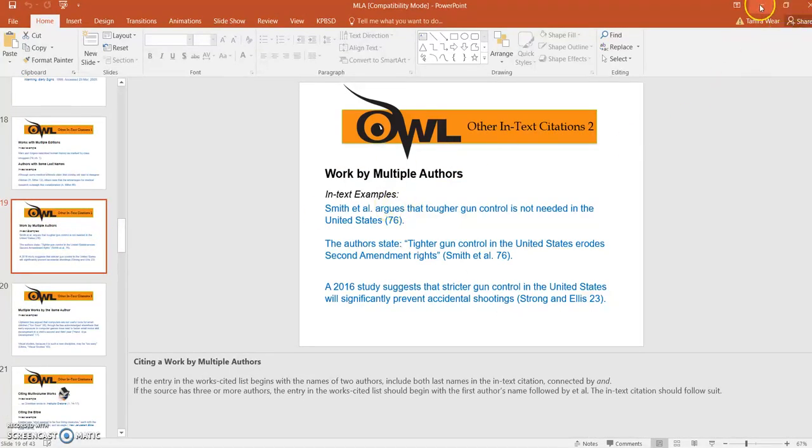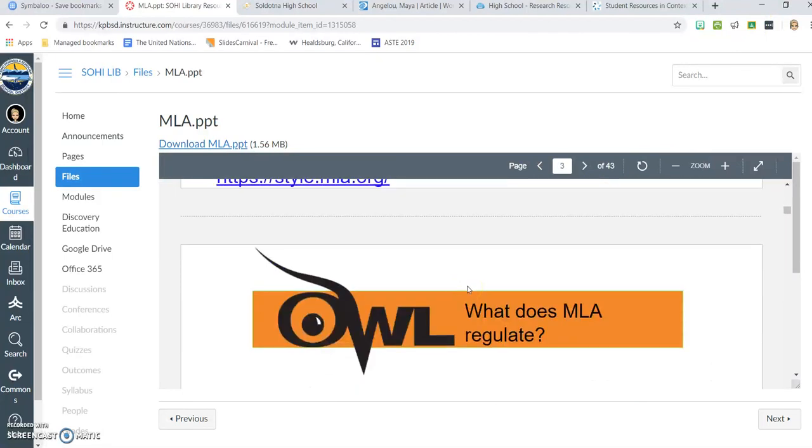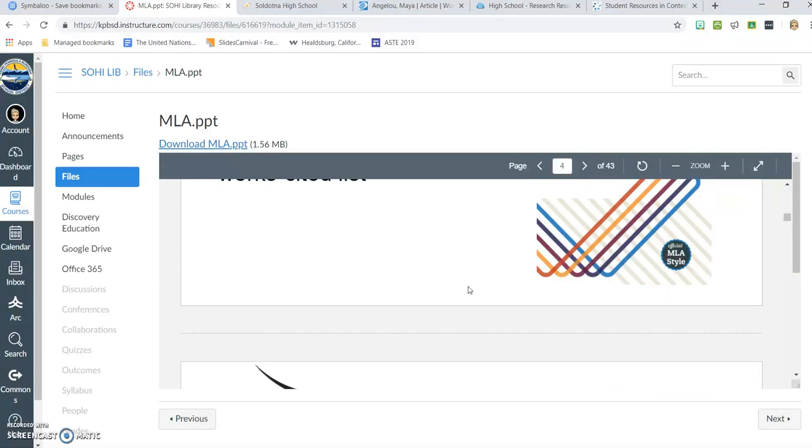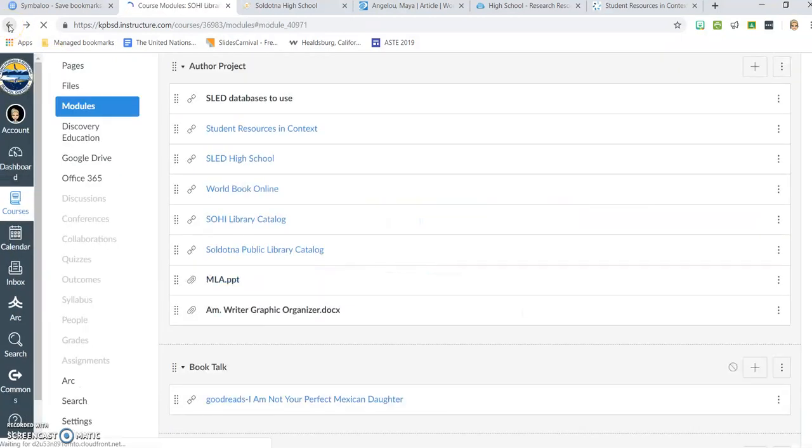And again, you can always ask me. I am more than happy to look over your paper anytime. Leave it with me, come back later, anything like that. And if you're not finding any information on your author, let me know, because I can do some of that research for you, and I can bring those resources back to you and say, here's what I found on your author. Let me know if they help. If they don't, I can keep looking. So always remember that I am also a resource for you.